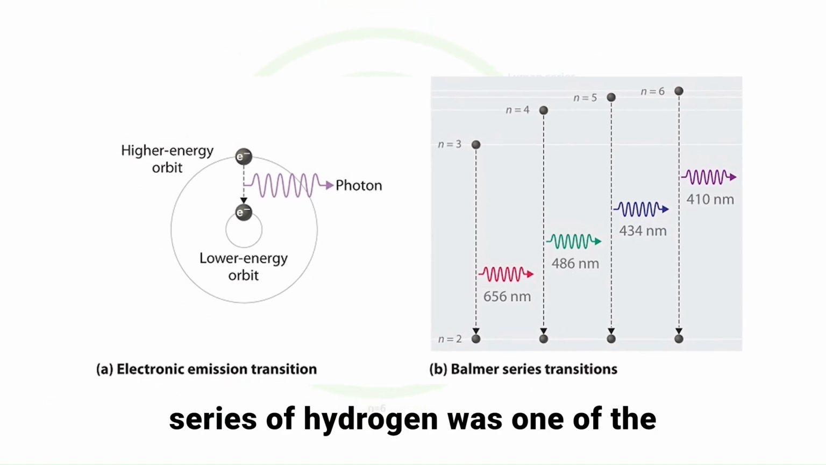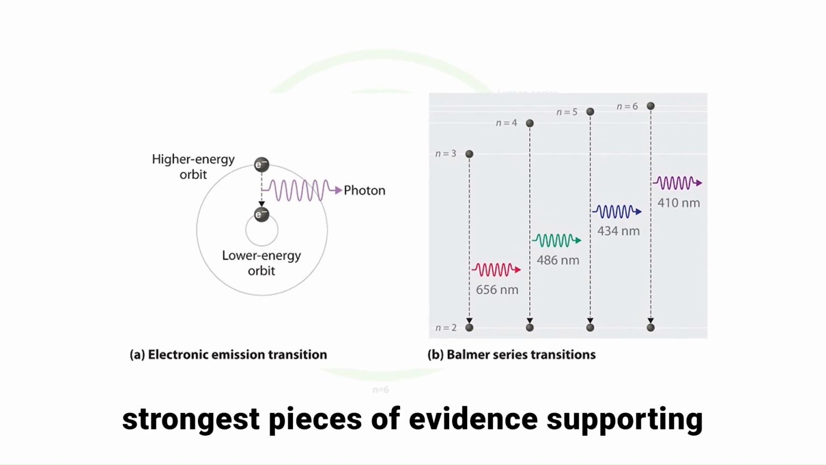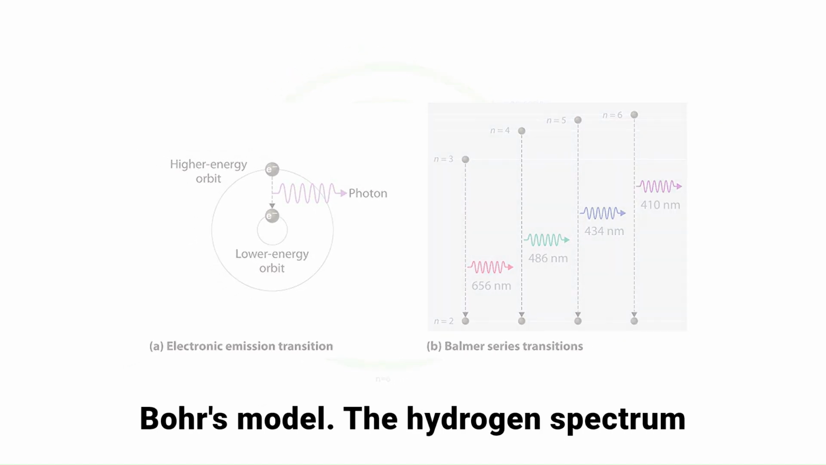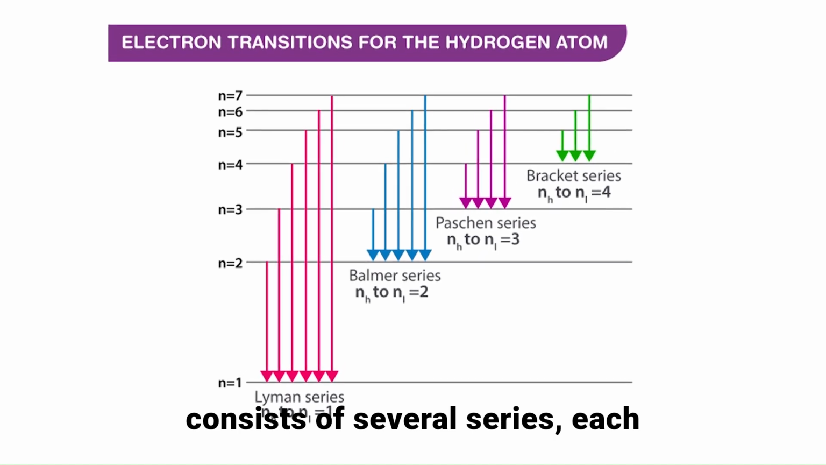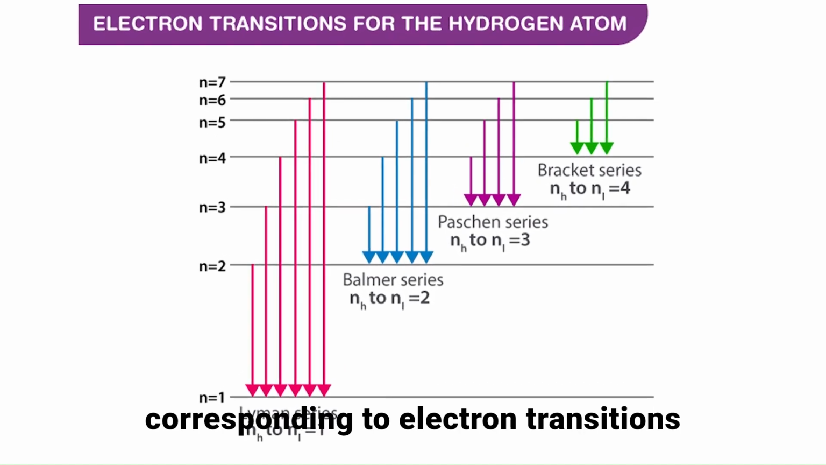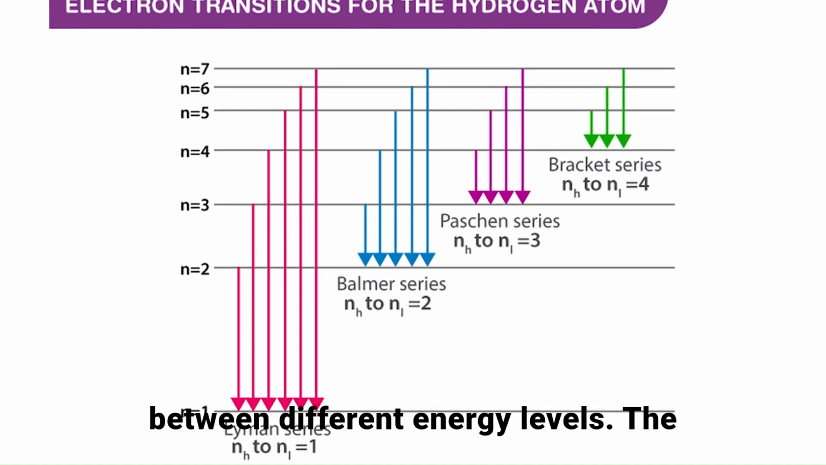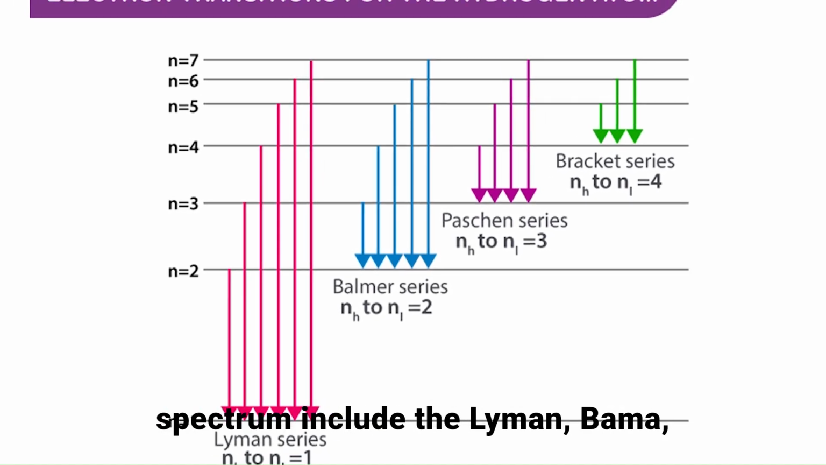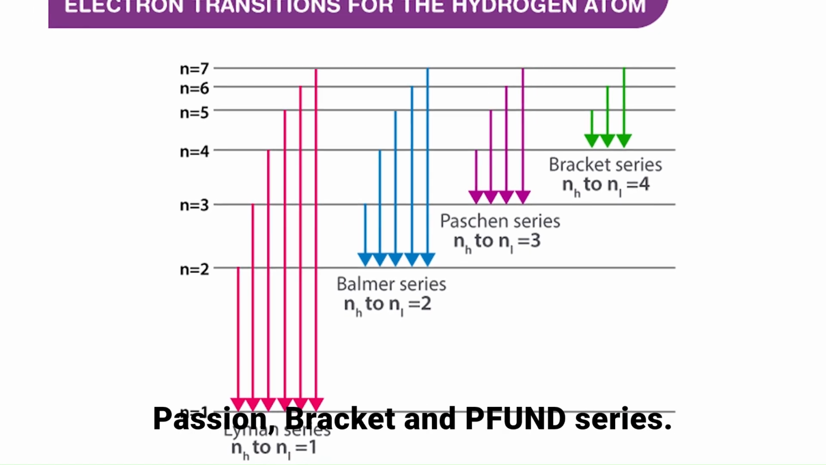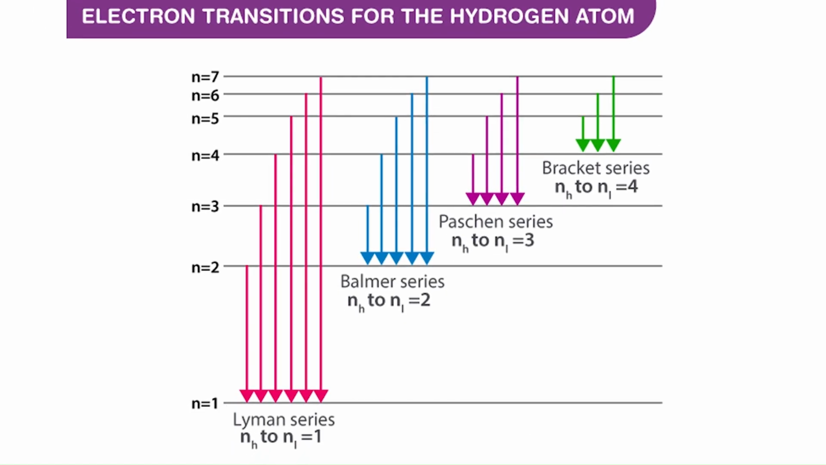The spectral series of hydrogen was one of the strongest pieces of evidence supporting Bohr's model. The hydrogen spectrum consists of several series, each corresponding to electron transitions between different energy levels. The most well-known series in the hydrogen spectrum include the Lyman, Balmer, Paschen, Brackett, and Pfund series.